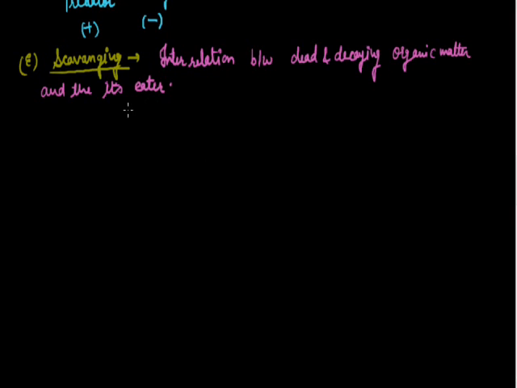Actually, scavenging cannot be expressed like positive or negative because the other matter is the dead matter. So I can directly take the example of a scavenger like vulture. You can write here the example of vulture or other organisms.